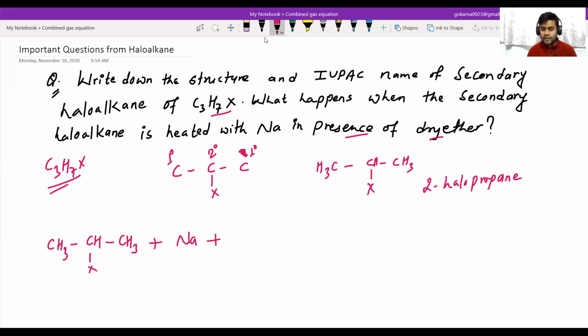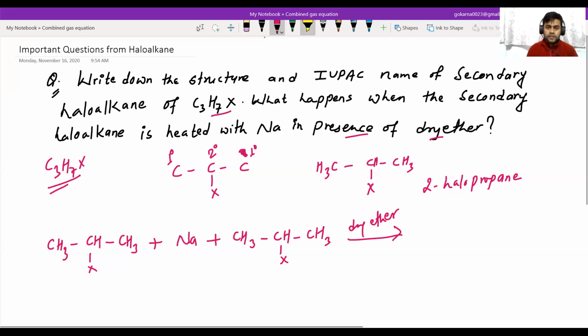So we take 2 moles of the haloalkane, CH3, CH, CH3. In the Wurtz reaction, when we take the same haloalkane, an alkane with double the number of carbon atoms is formed in the product, in presence of dry ether.